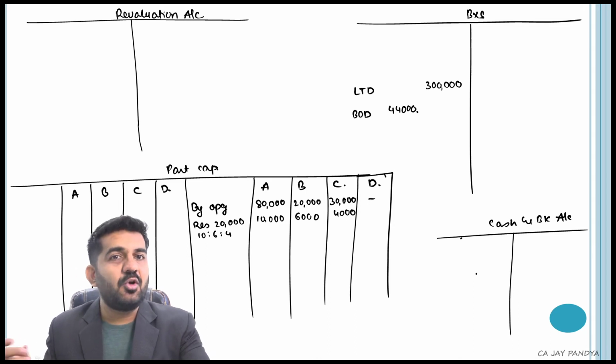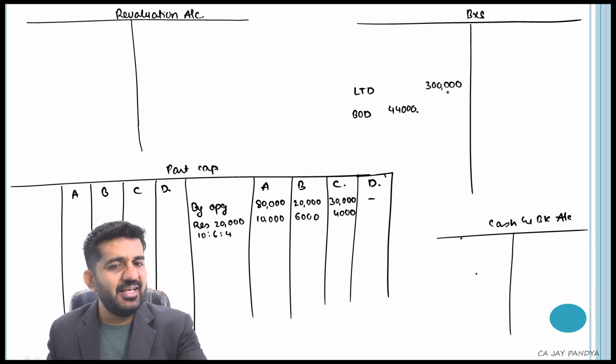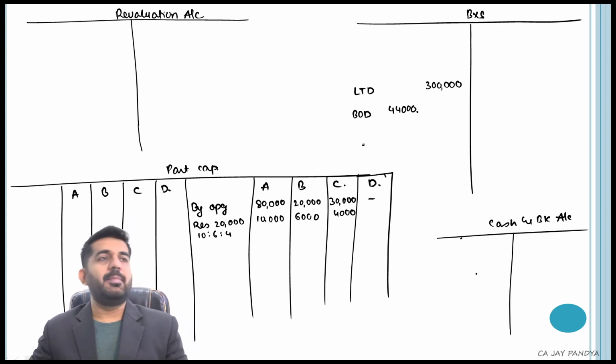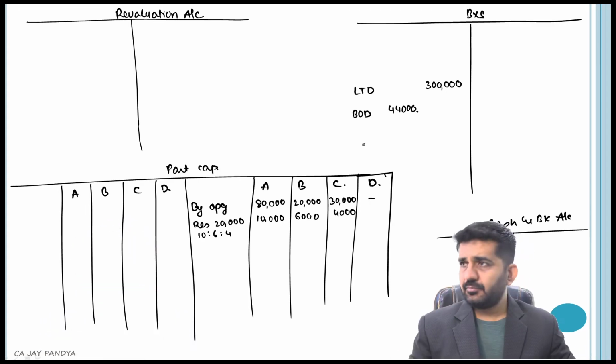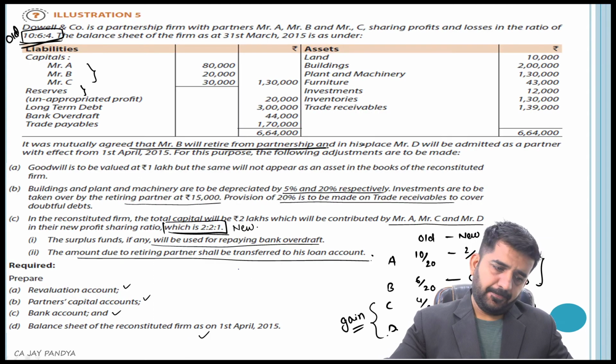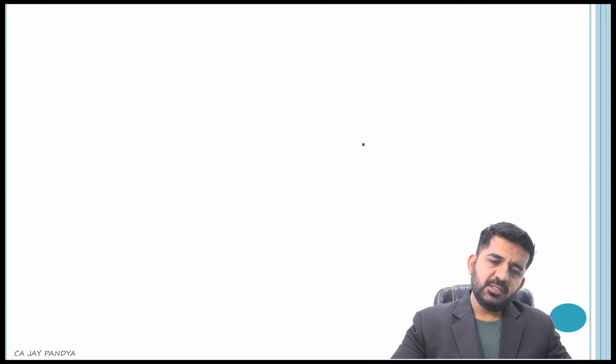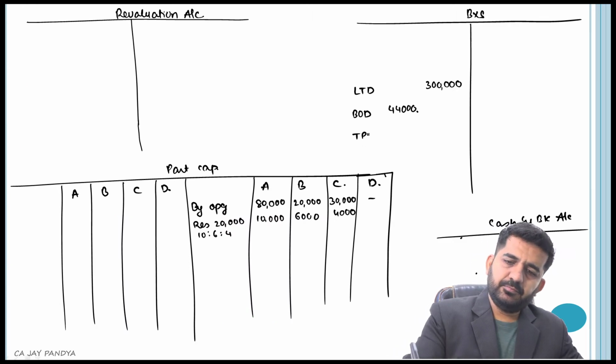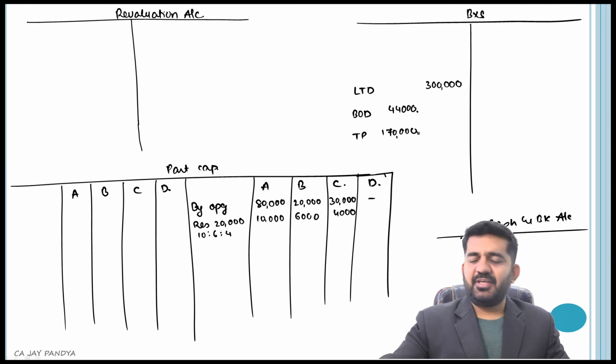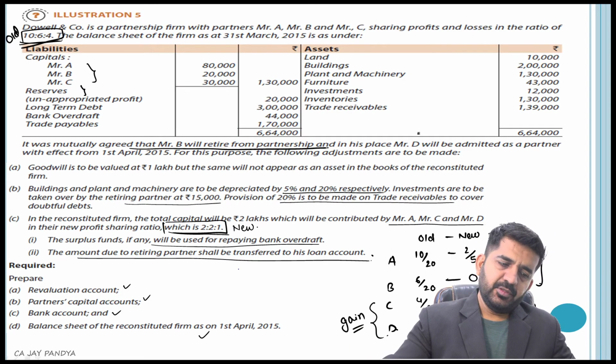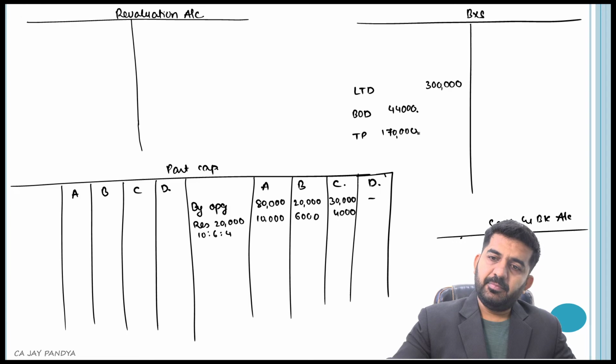Long term debt, there are no changes, so it can be moved directly to the outer column. So bank overdraft is 44,000. Trade payables 1,70,000. I don't know whether there is any change or not. Land 10,000, building 2 lakhs.